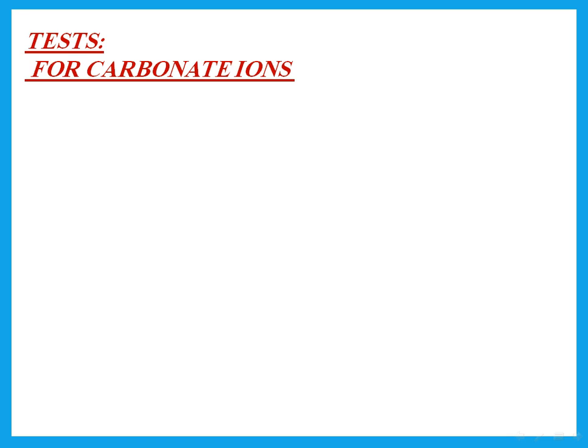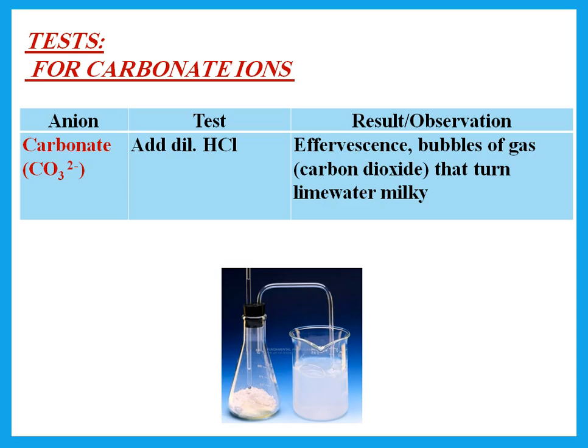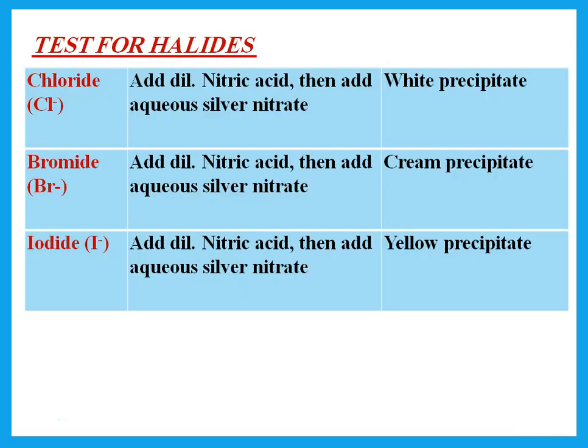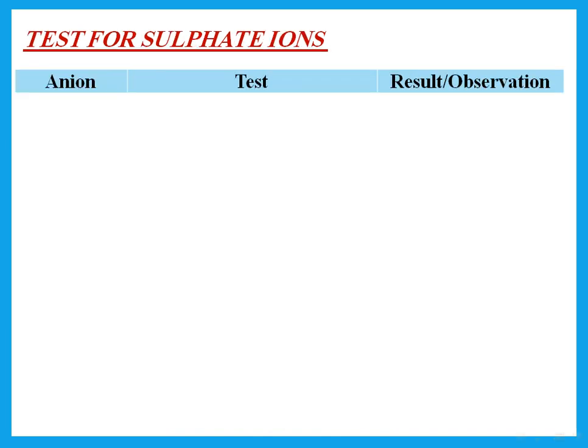Tests. Please don't go to the exam without learning the tests. Very quickly. Test for carbonate, add dilute hydrochloric acid. My result would be bubbles of gas that turned lime water milky. If he asks for the name of the gas, then that is carbon dioxide gas. Test for halides. I add dilute nitric acid and aqueous silver nitrate. If it's a chloride, it gives white precipitate. Bromide, cream precipitate. Please learn the spelling of the word precipitate. Iodide will give a yellow precipitate.